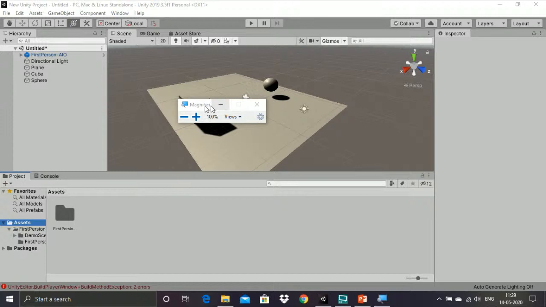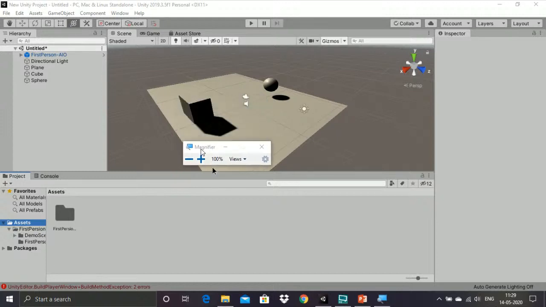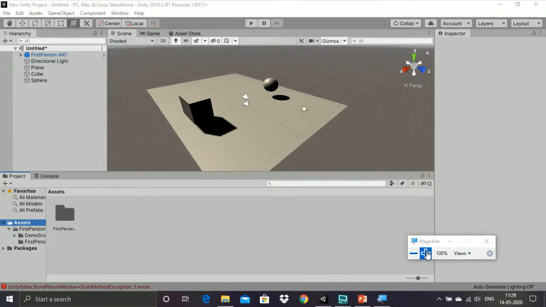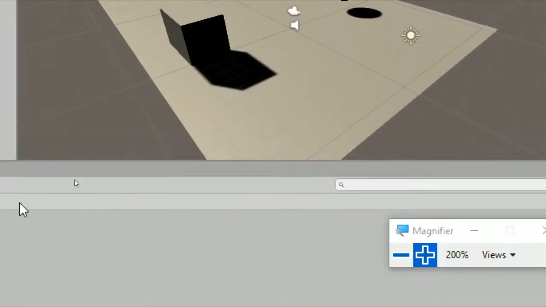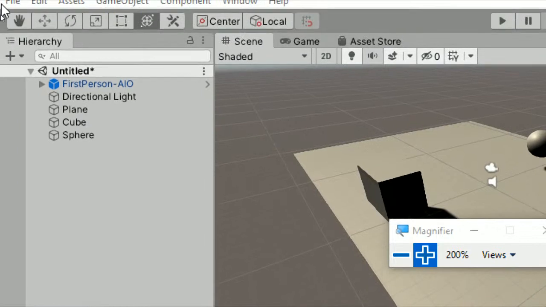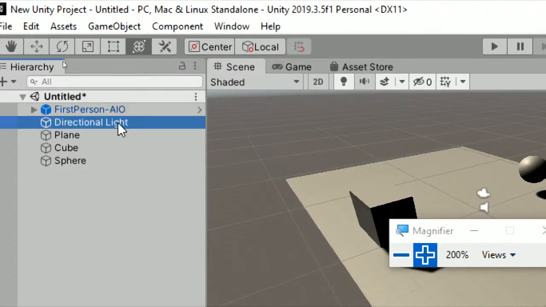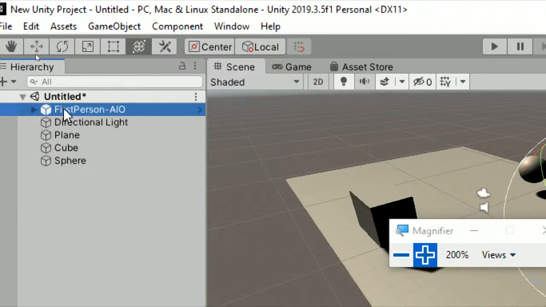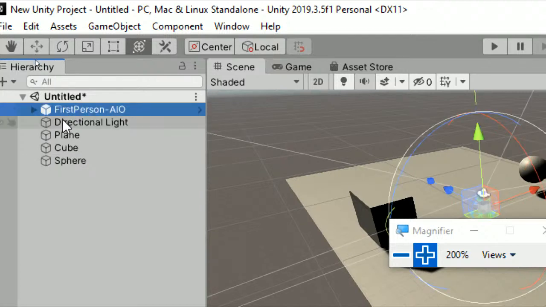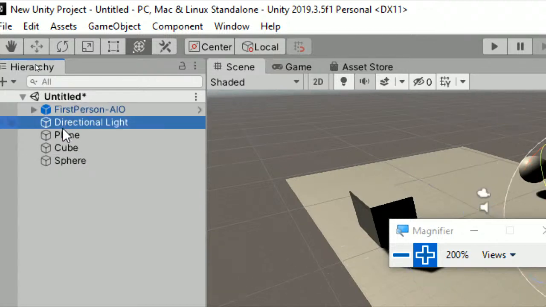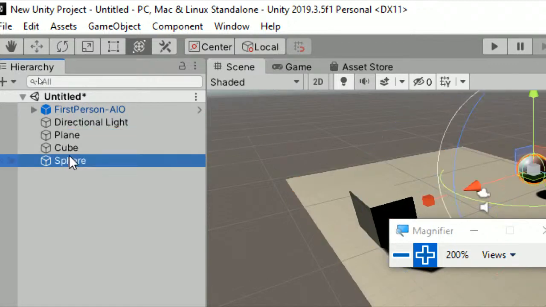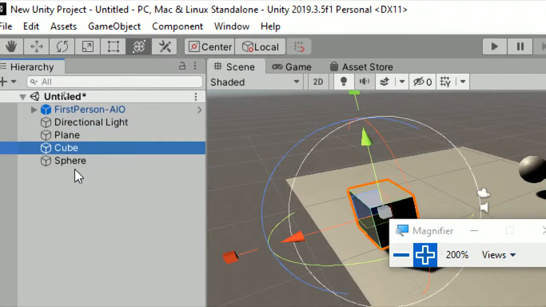By default, Unity 3D software shows everything at a small size. This is my project area, work area. Whatever I am going to use, I can see what things I have used over here. Here I have used the first person camera, light direction, plane, cube and sphere.